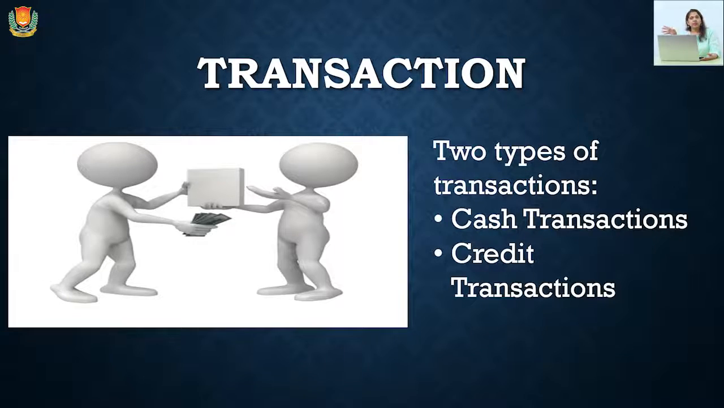There are two types of transactions. First is cash transaction and the second is credit transaction. In case of a cash transaction, if Mr. X is going to receive the money from Mr. A on an immediate basis, it will be a cash transaction. But if Mr. X will be receiving the money after some time, this will be a transaction on credit basis.